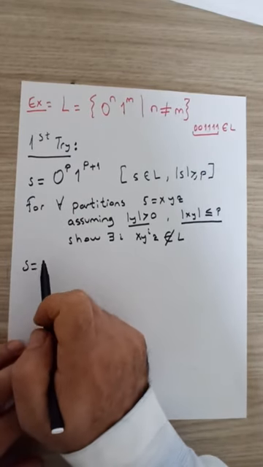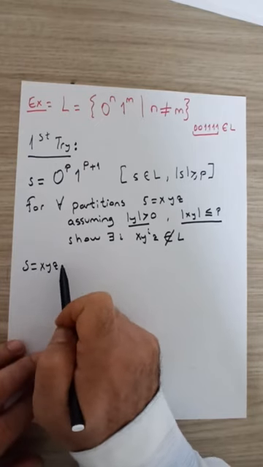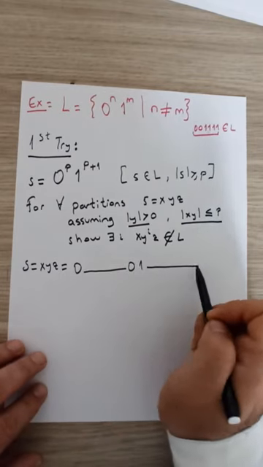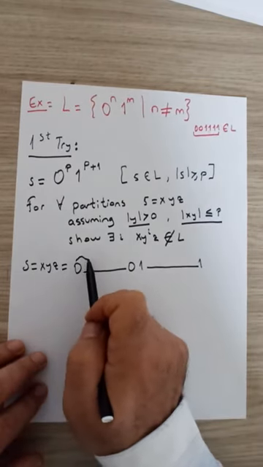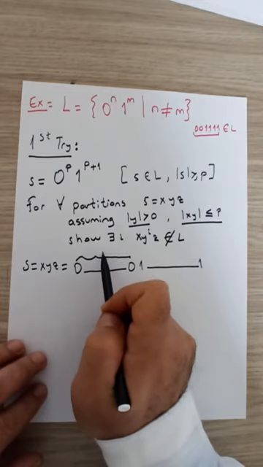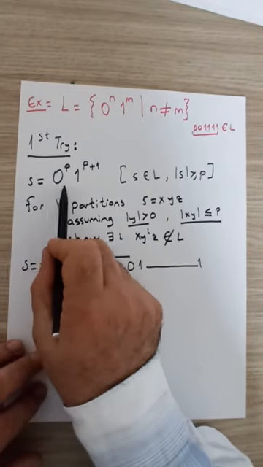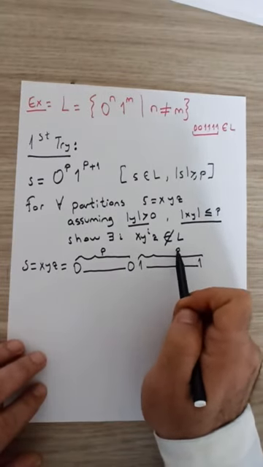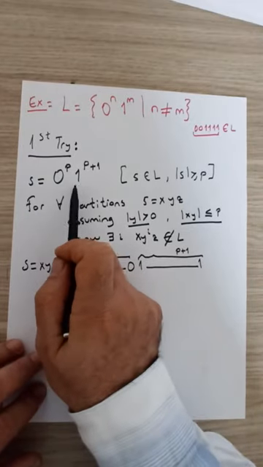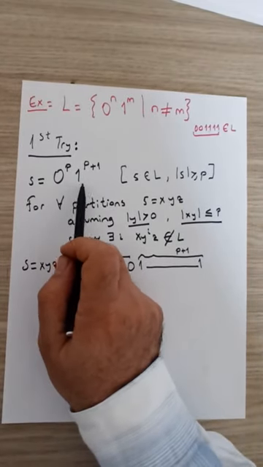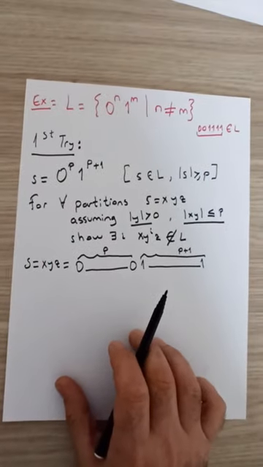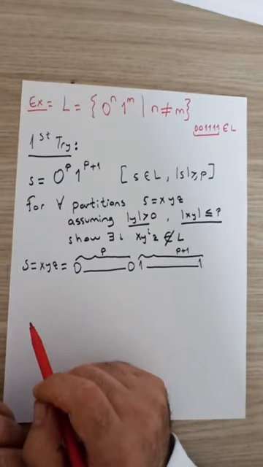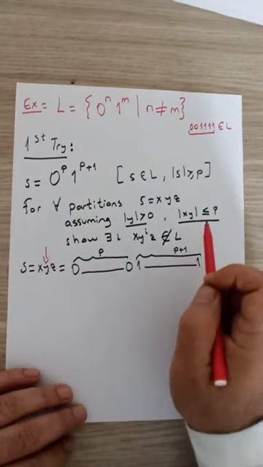Let's visualize the string s partitioned into x, y, z. We have a bunch of zeros followed by a bunch of ones. The number of zeros in here is p, because s starts with 0 to the p, followed by p plus 1 ones. In this string, let's try to locate where the middle substring y can be.